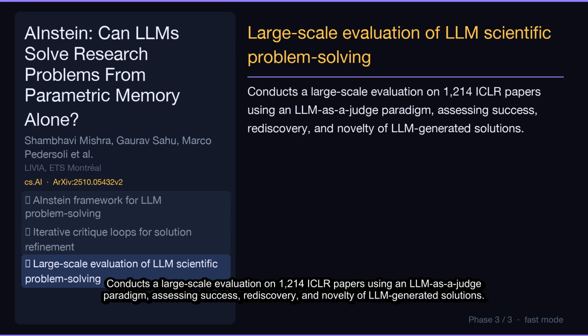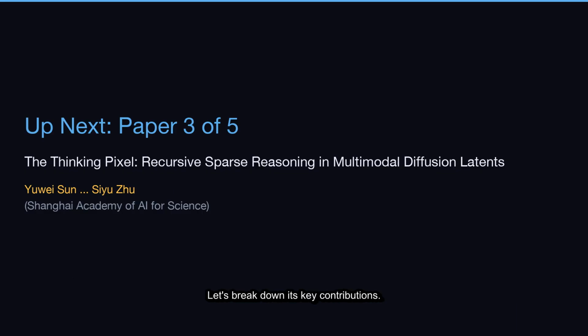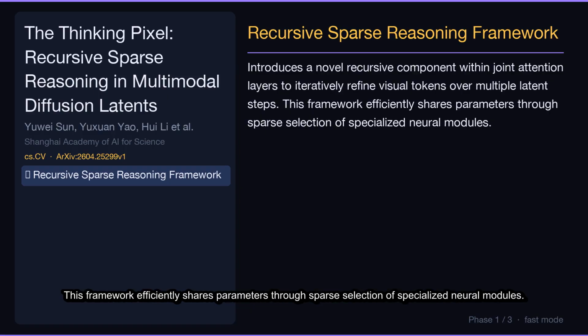Up next, our third paper out of 5, The Thinking Pixel, Recursive Sparse Reasoning in Multimodal Diffusion Latents by Yue Sun and Siyu Zhu from Shanghai Academy of AI for Science. Let's break down its key contributions. Introduces a novel recursive component within joint attention layers to iteratively refine visual tokens over multiple latent steps. This framework efficiently shares parameters through sparse selection of specialized neural modules.